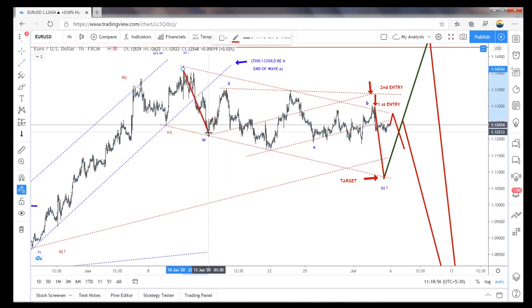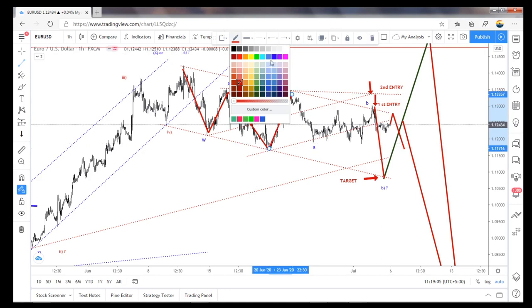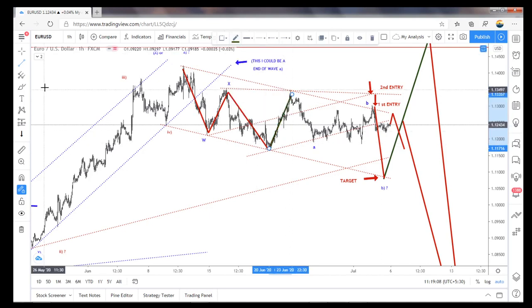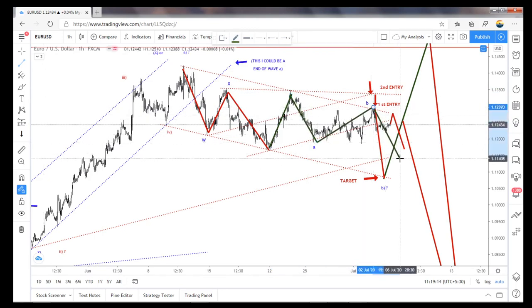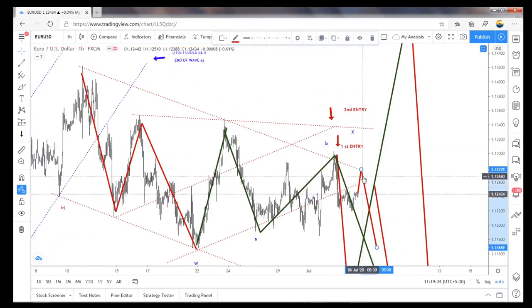if the three-wave structure ended here, so this is now impulsive, I'll change the color. If it is impulsive, we take it as an A, so B, or it could be a W, X, A, B, C. What will happen is this W becomes here, I have to change it, and X can go above this high also, that will become the expanded flat. Or, once again I will delete all those drawings.